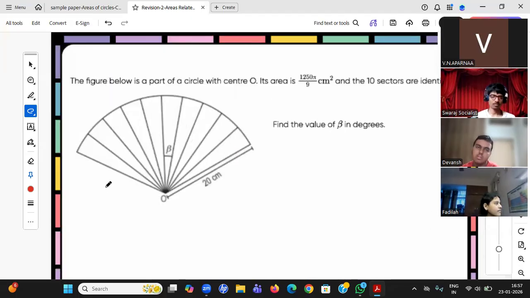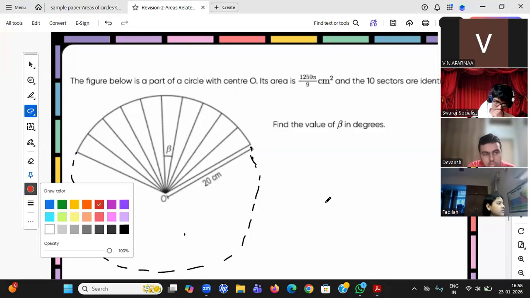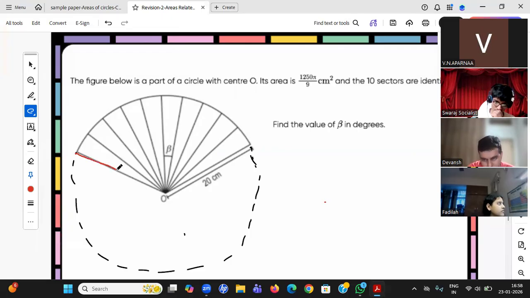Second last question of the previous year questions. Then we'll be going to the sample paper. The figure below is a part of a circle with center O. So you see, this is a circle he's saying. Let me draw the full circle if you want, with center O. Its area means he has given only this figure, right? Its area he's saying.